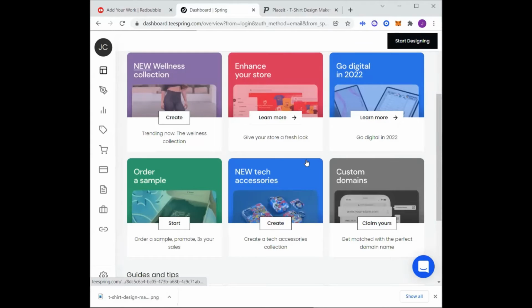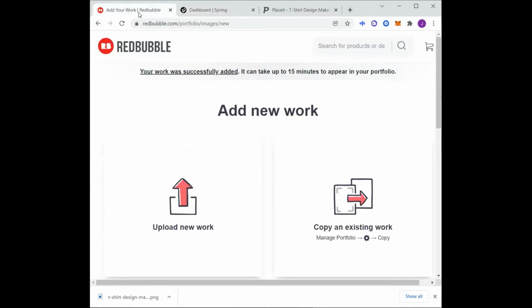Now here, this is Teespring. Teespring is one of the websites where you can create a bunch of t-shirts and accessories and things like that. I will say you do have to create an account. You do get to set your own prices on here, which is pretty cool, because you can give out discounts, monthly discounts like 10% off and things like that, if that's what you want to do. On Redbubble though, I find it a little bit easier to do.